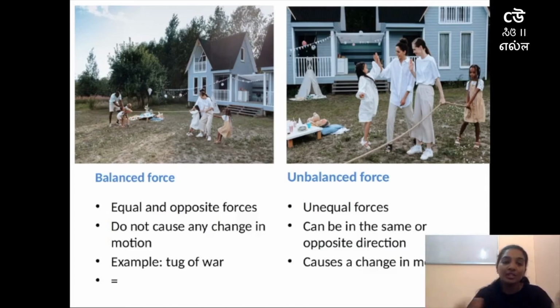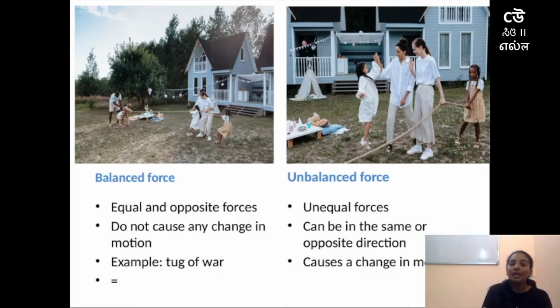The difference between balanced and unbalanced is that balanced is equal and opposite, whereas unbalanced is unequal. Balanced force will not cause any change in state of motion, whereas unbalanced force will change the state of motion. And unbalanced force can be from the same direction or from the opposite direction, whereas balanced force will always be equal and opposite.